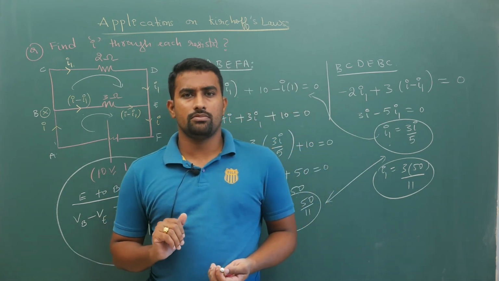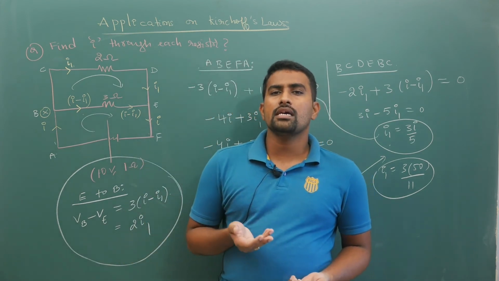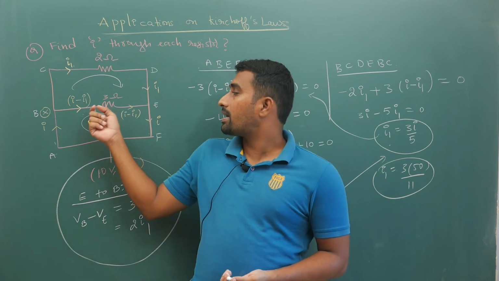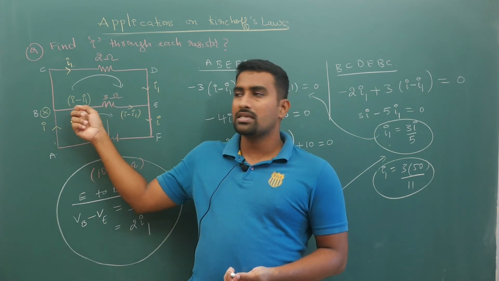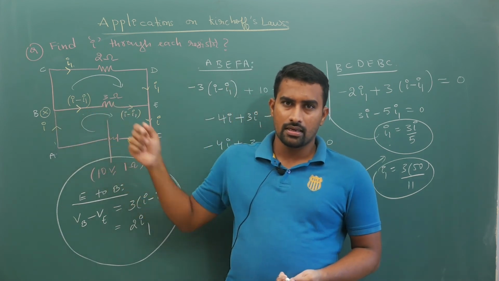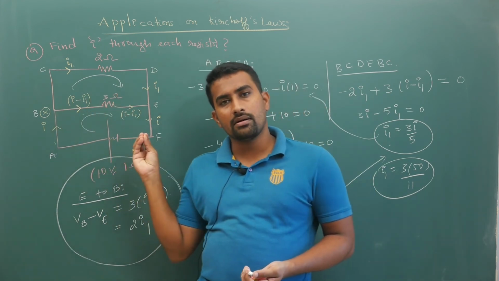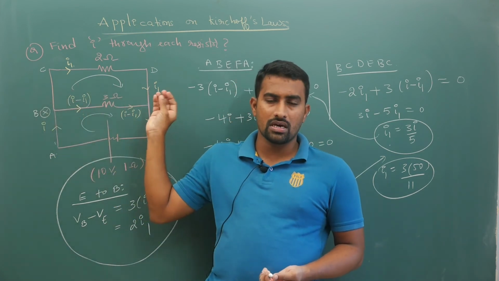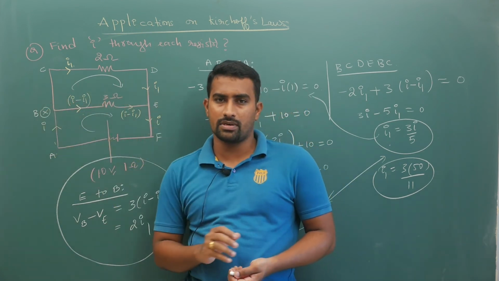Now for example, let us say you have taken some wrong direction of current in the middle branch. For example, in place of I minus I1, moving from left to right, let us say I have taken it from right to left, instead of from here to here, I am taking the current direction in reverse manner.